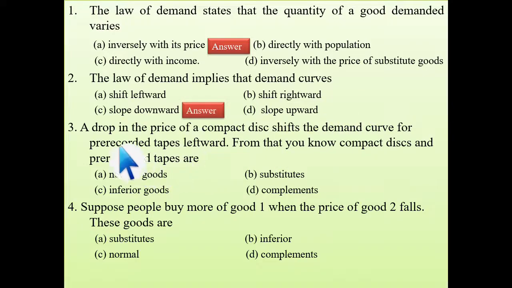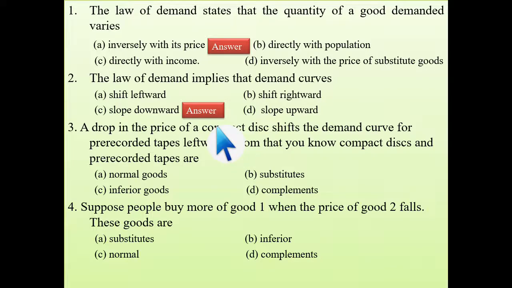Okay. Next question is, a drop in the price of compact discs shifts the demand curve for pre-recorded tapes leftward. See, here the demand curve has been shifted leftward. Leftward means decrease. Yes or no? So what happens here? The price of compact discs has decreased, which means its demand will increase.